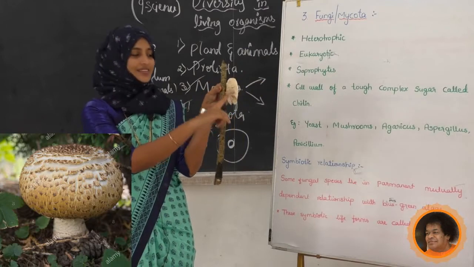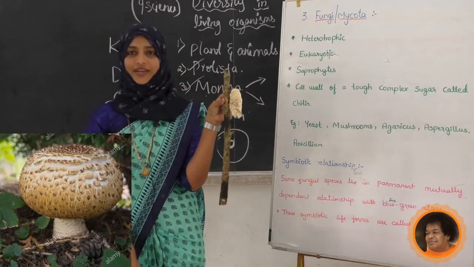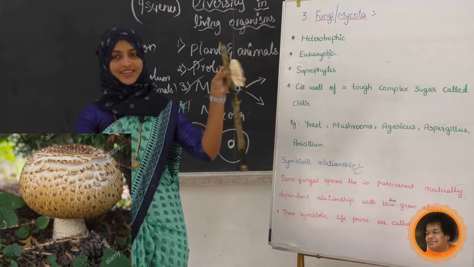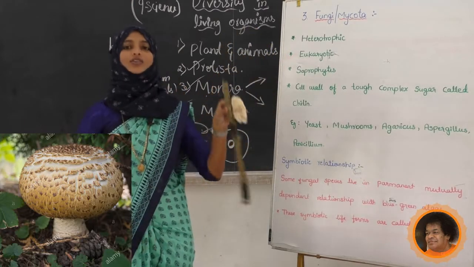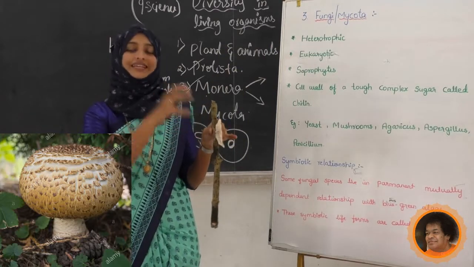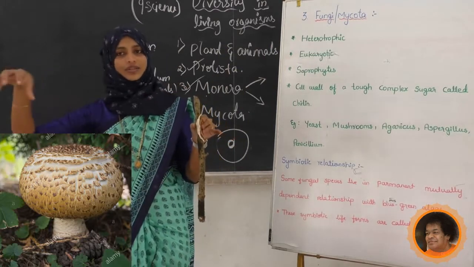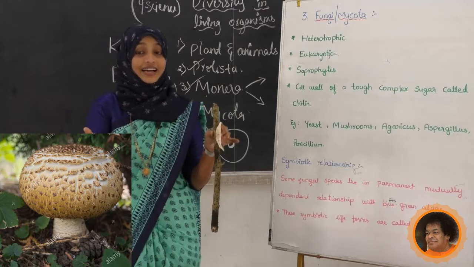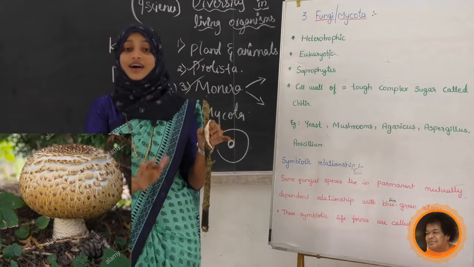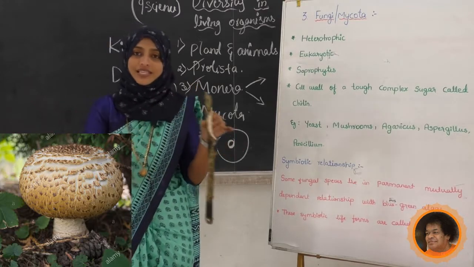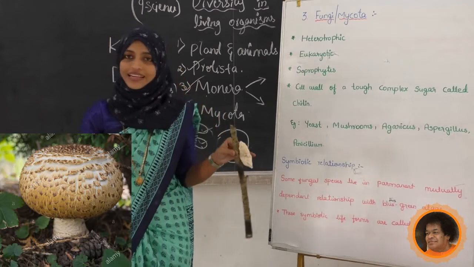Is it autotrophic or heterotrophic? These are not at all autotrophs. Initially scientists thought it came under kingdom Plantae. Later they realized that fungi do not prepare their own food. There is no photosynthesis process. It does not have any green color.